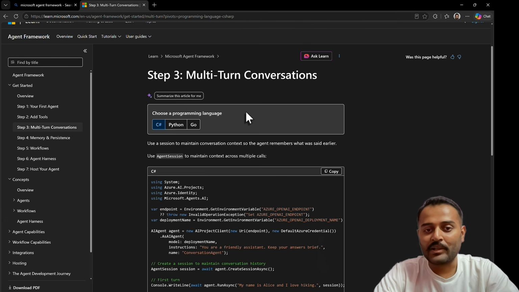It's just an example. If you don't provide any context, then it won't remember what you had said previously or what the agent has said previously. It doesn't know that yet, unless we pass on the agent session. Use a session to maintain conversation context so the agent remembers what was said earlier.